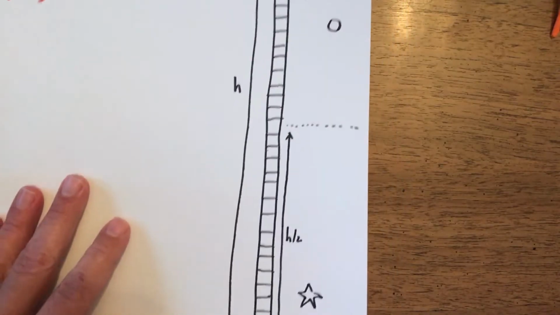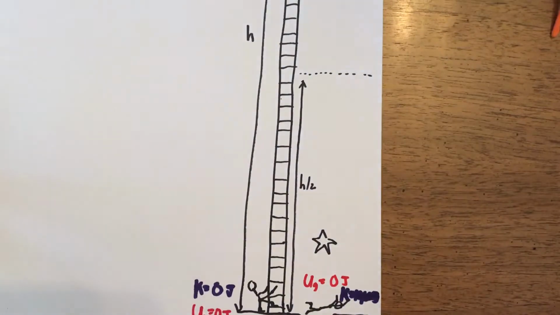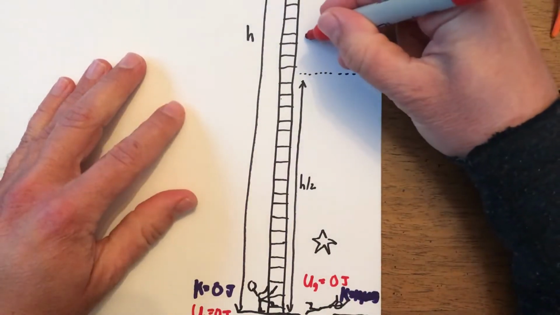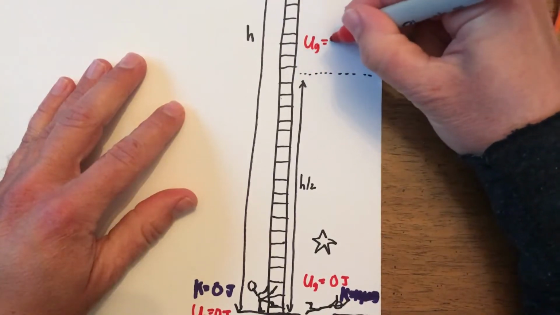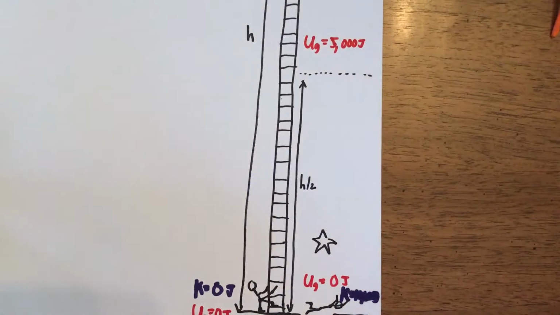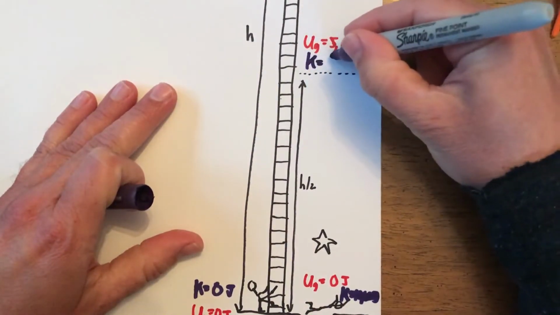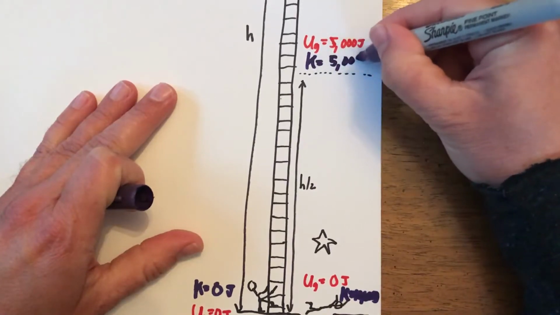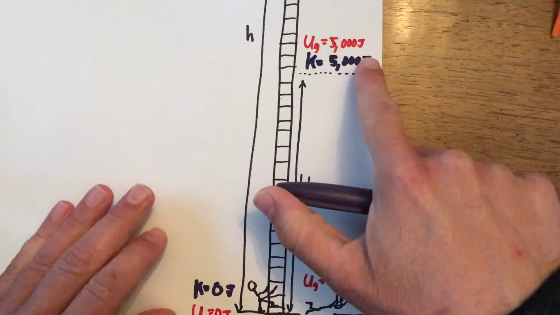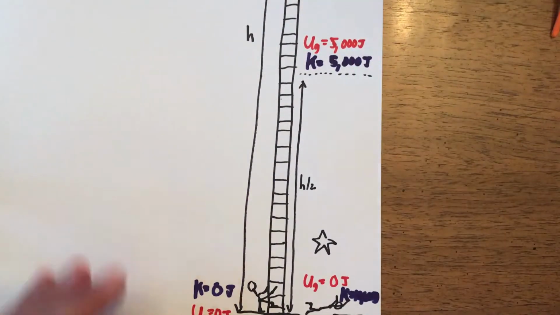So C says, determine and label the values of Benny's potential and kinetic energies when he's halfway down. So on my line, height 2, that's right here. So if he's halfway down, he's got half the height, which means he'll have half the gravitational potential energy. So rather than having 10,000 joules, he'll have 5,000 joules of gravitational potential energy, but the total amount of energy's got to stay the same. That means to get us back to 10,000, the other 5,000's got to be kinetic. So 5,000 potential, 5,000 kinetic there.